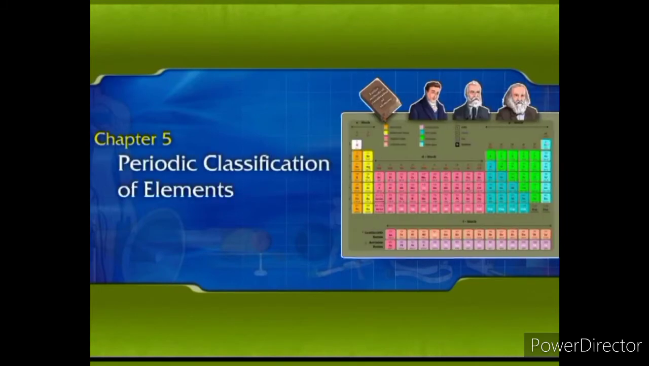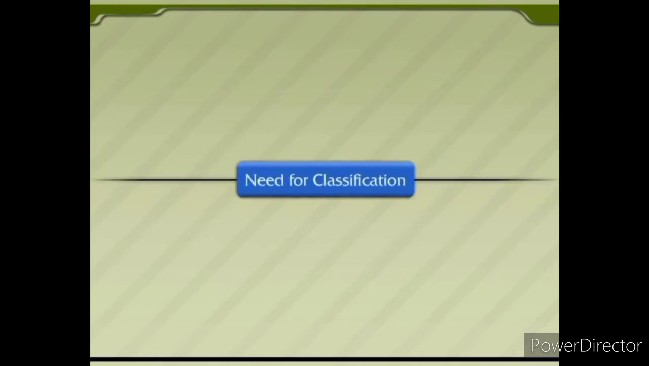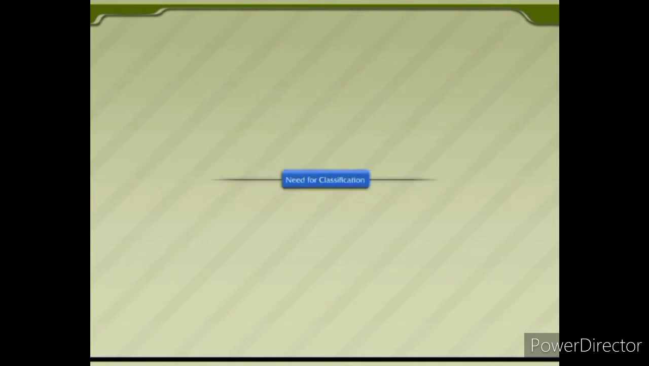Chapter 5: Periodic Classification of Elements. Early attempts to classify elements. Need for classification.